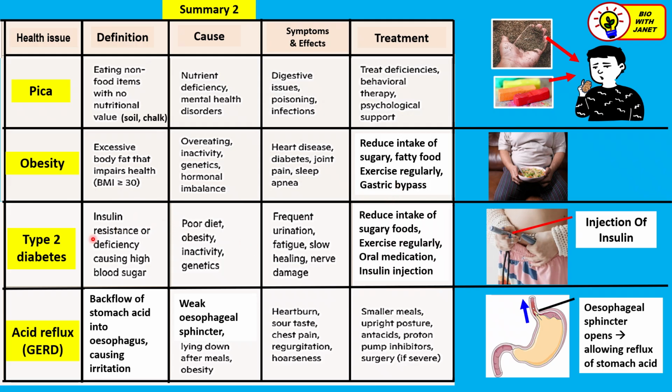Type 2 diabetes. Definition. It is a condition where there is insulin resistance or insulin deficiency causing high blood sugar levels in the blood, right? Consistently high blood sugar levels. So why is it called type 2 diabetes? Because in this type of diabetes,